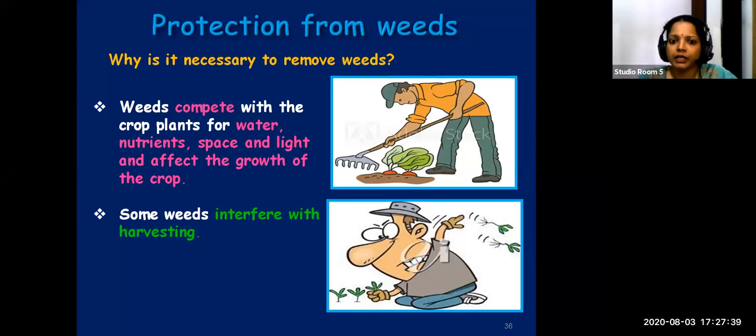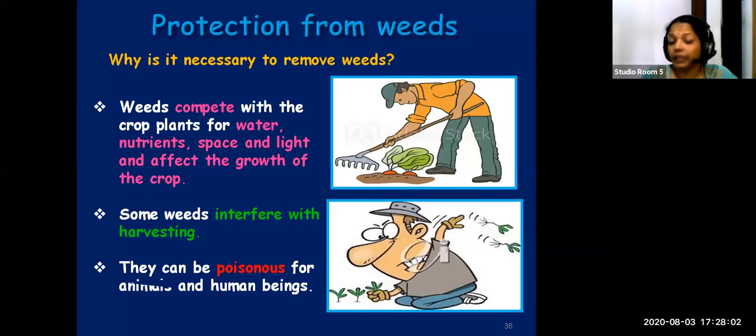Then, some weeds can interfere with harvesting. Once the crops become mature, we will remove those crops or remove the yield. That is known as harvesting. Cutting off or removing the matured crop is known as harvesting. But if weeds are there in the field, that can affect the harvesting process. Then they can be poisonous also, not only for animals, for human beings also. So it is always good to remove them from the field.